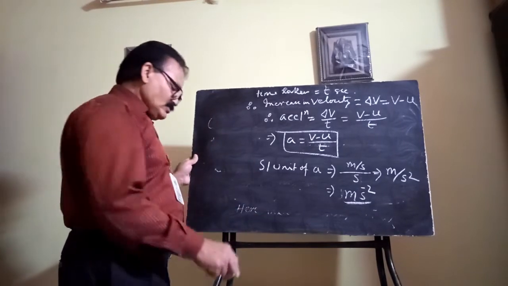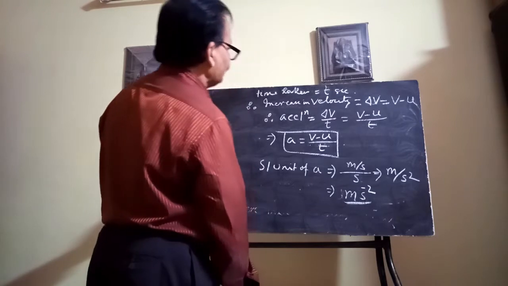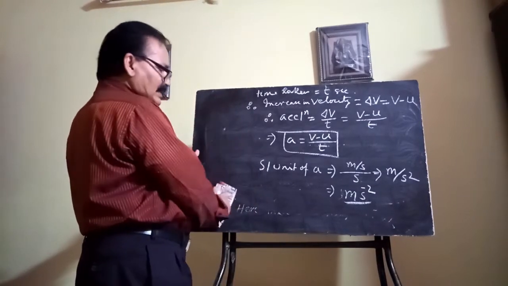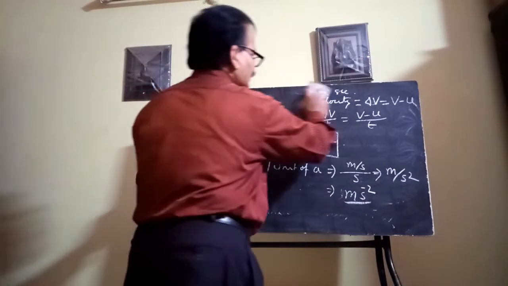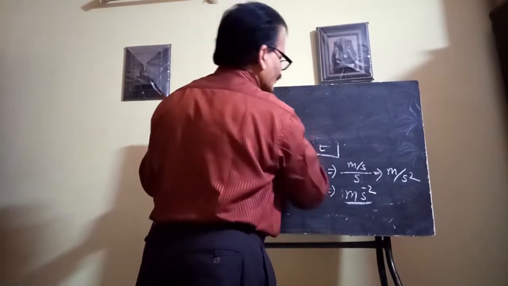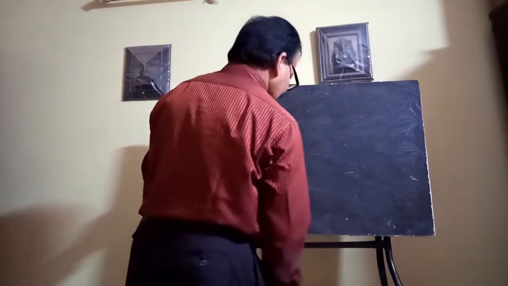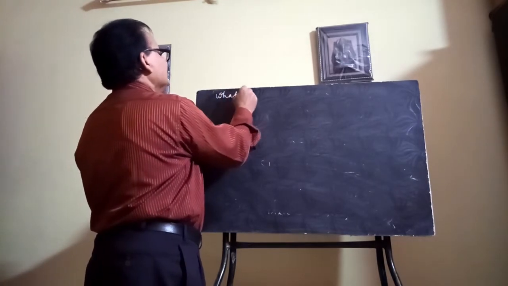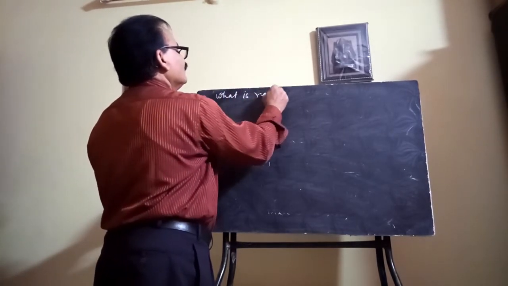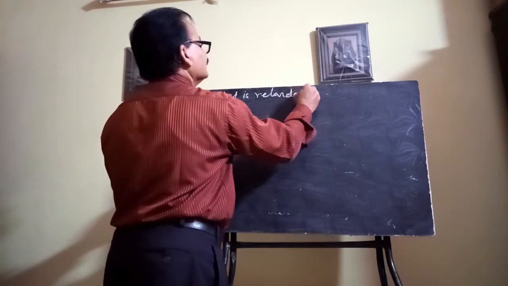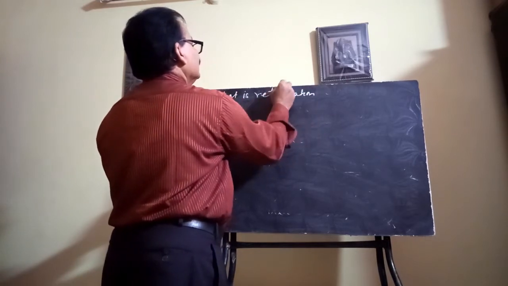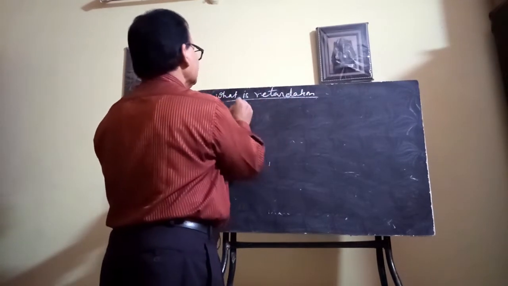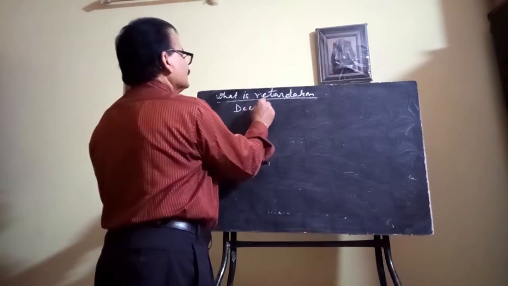Now you have to understand the concept of retardation. For retardation you have to think of a decreasing rate of change of velocity. What is retardation? Retardation means decreasing rate of change of velocity.